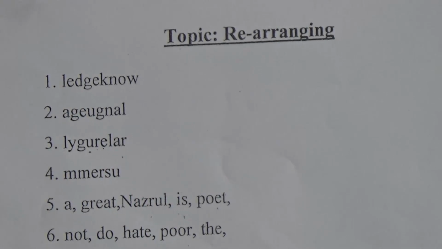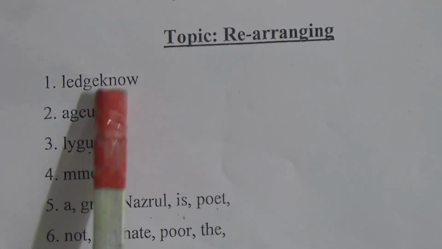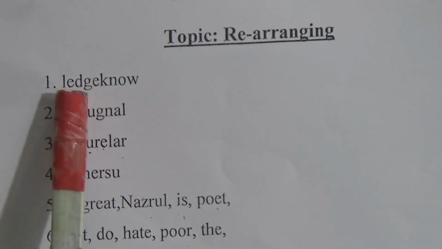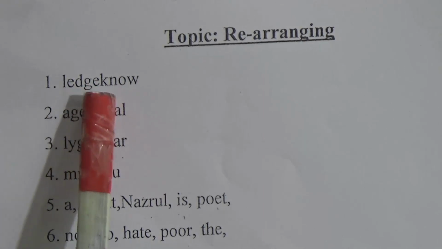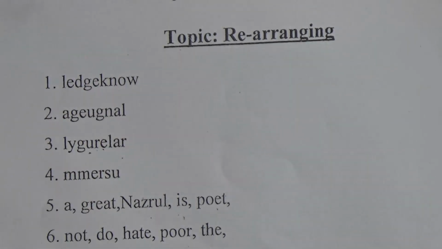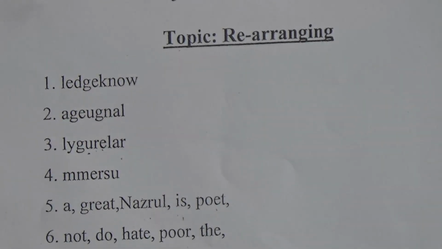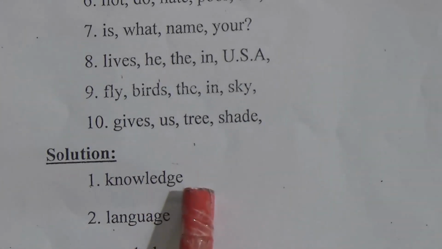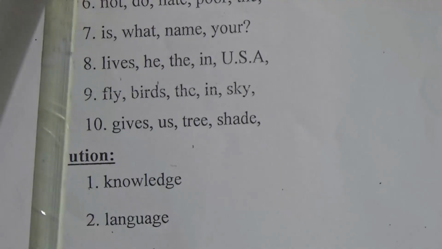So our rearranged word is knowledge. K, N, O, W, L, E, D, G, E. Knowledge.